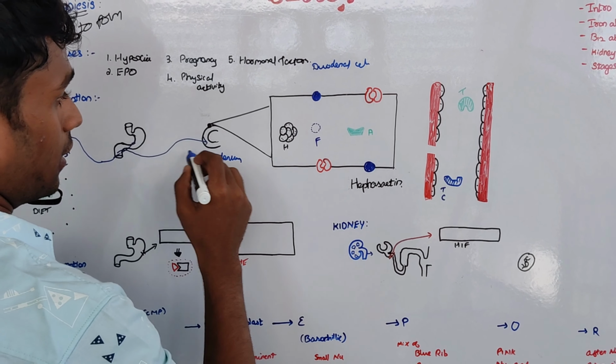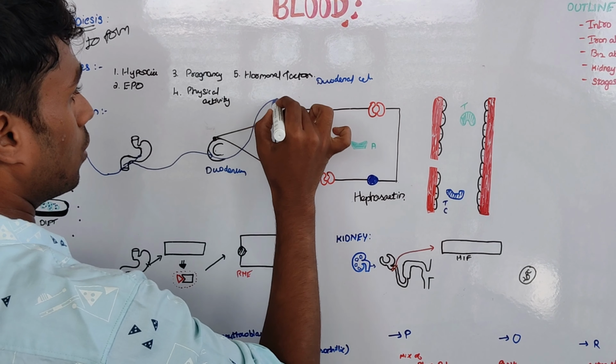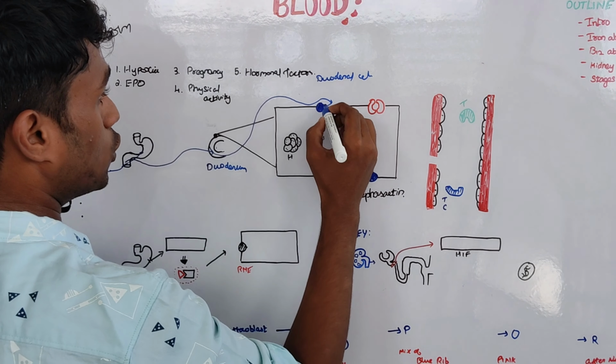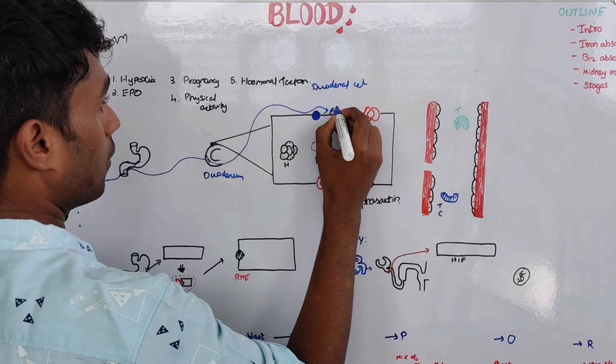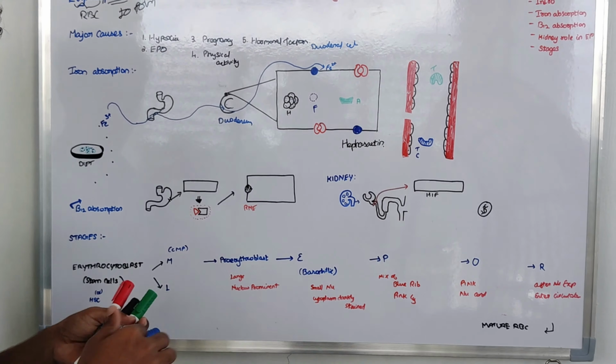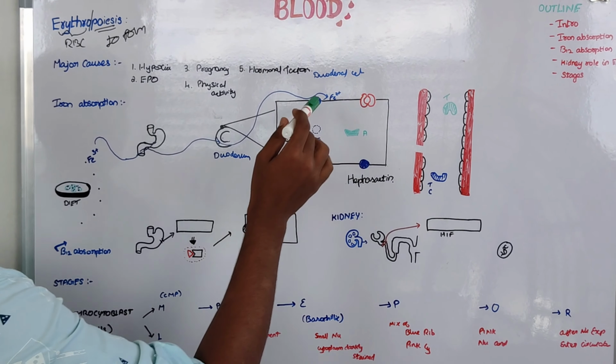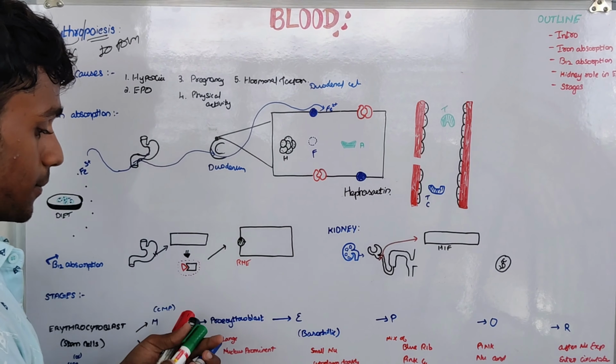After reaching the duodenum, Fe3 plus is converted into Fe2 plus. Fe2 plus is the absorbed form of iron. For this conversion, we need an iron reductase enzyme. That reductase enzyme is present in the duodenal cells.